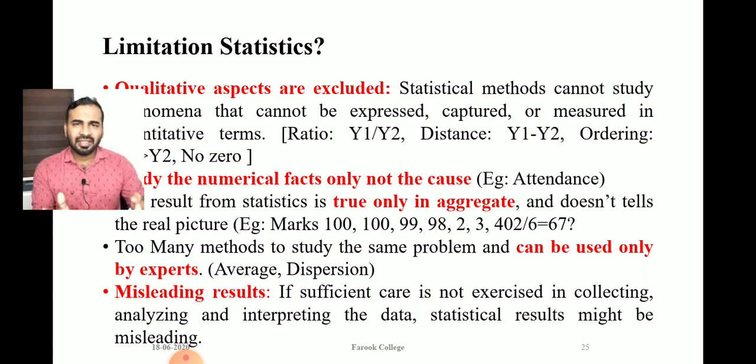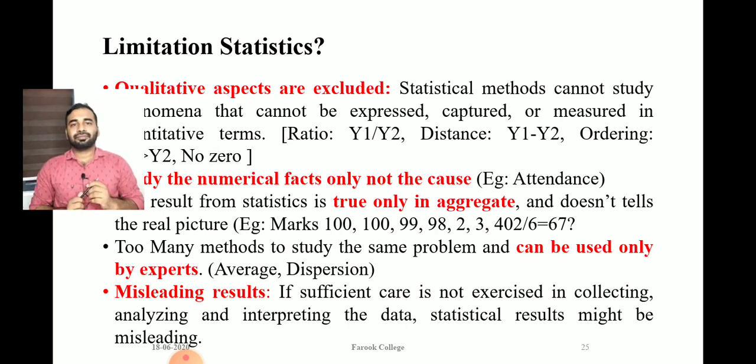That means in each and every situation the methodology that we have to use will change, and which is the best method can only be selected by a team of experts. So statistics can only be dealt with by experts, and common people may not always use the various tools of statistics.